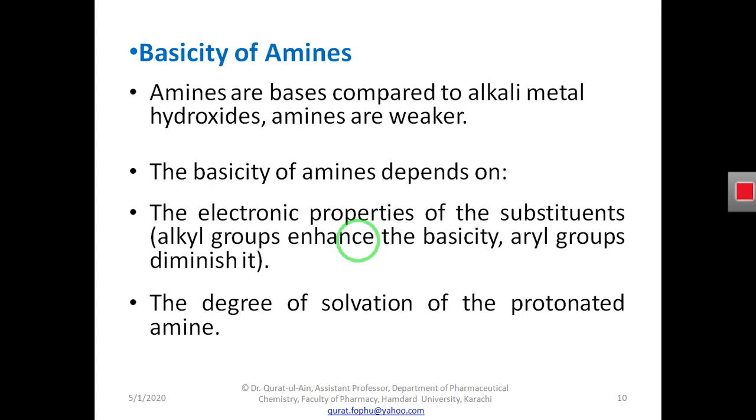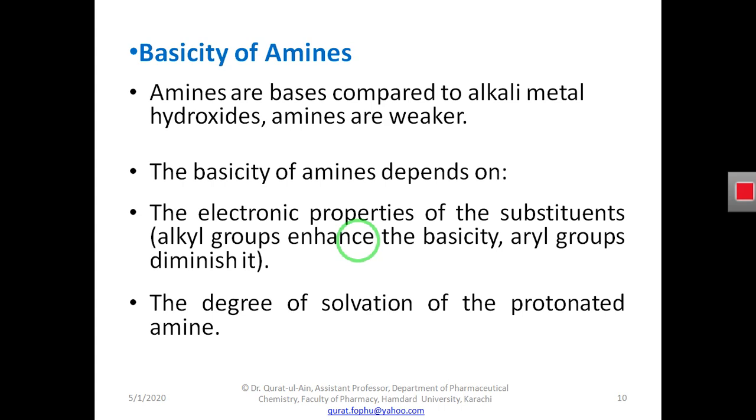As I explained in my previous slides, amines are organic molecules or functional groups with a nitrogen atom that has a lone pair of electrons. They are derivatives of ammonia. Ammonia is NH3, a nitrogen atom with three hydrogen atoms. If ammonia has one hydrogen atom replaced with an alkyl group, it becomes an amine.